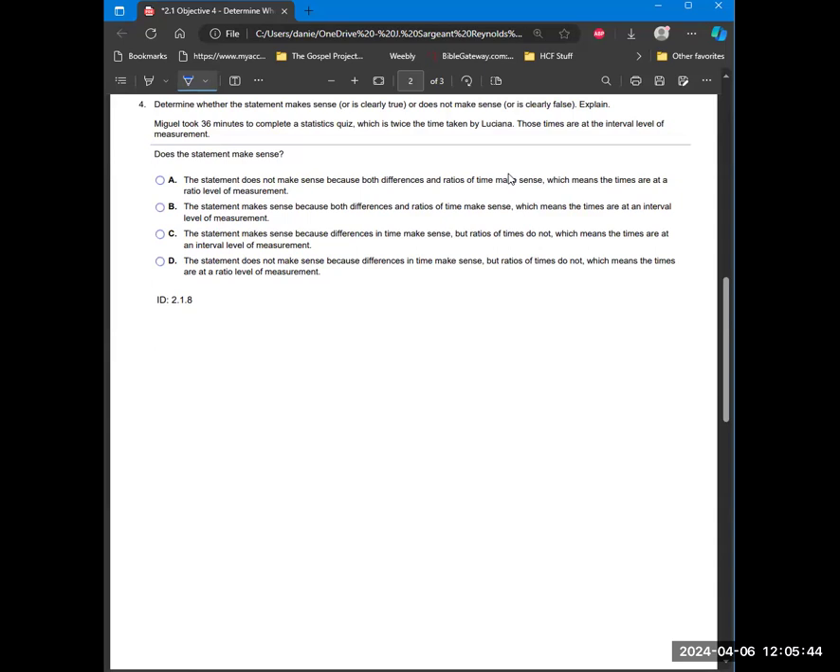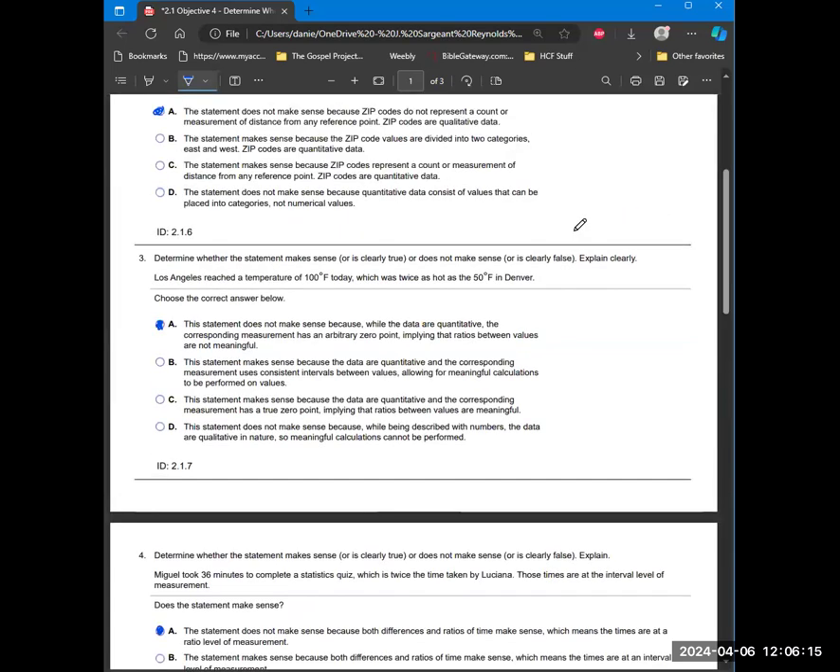So A, the statement does not make sense because both differences and ratios of time make sense here, which means the times are at the ratio level of measurement. Sorry, I stumbled over that for a second, but I said the right explanation at first. So it doesn't make sense to say that they're at the interval level of measurement because they are at the ratio level of measurement.